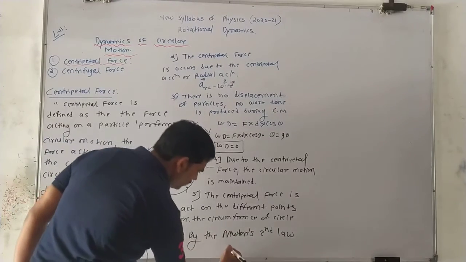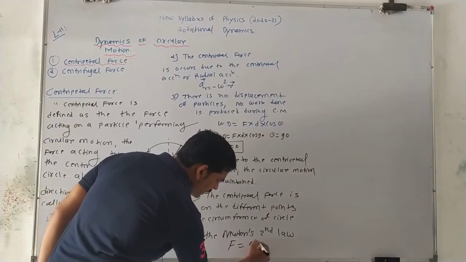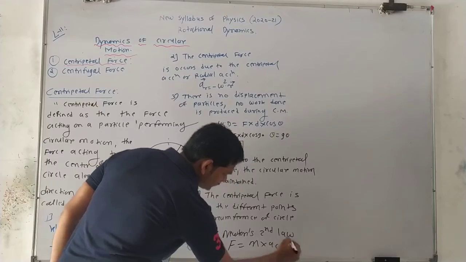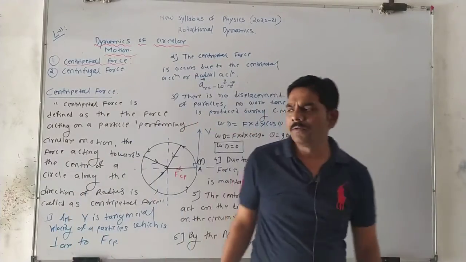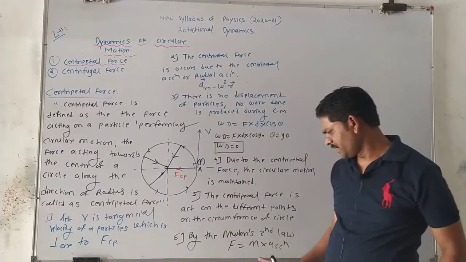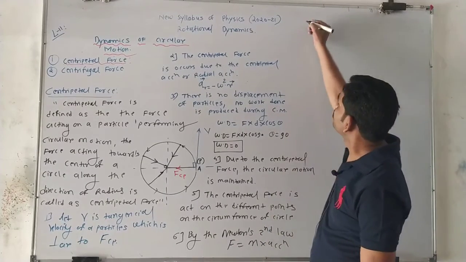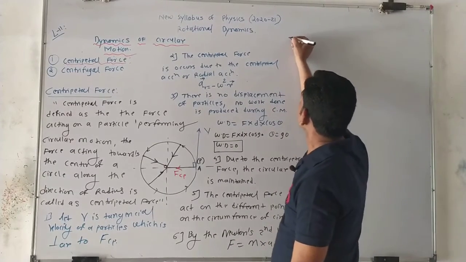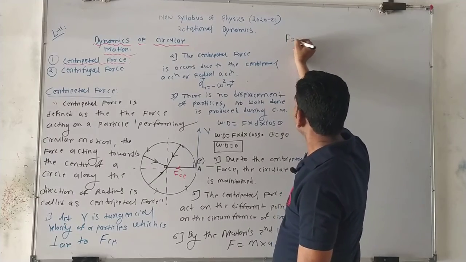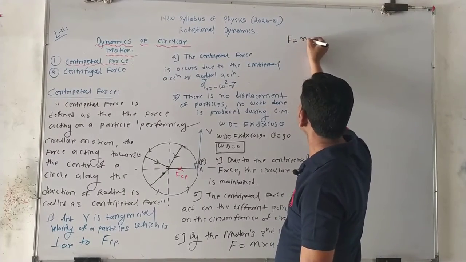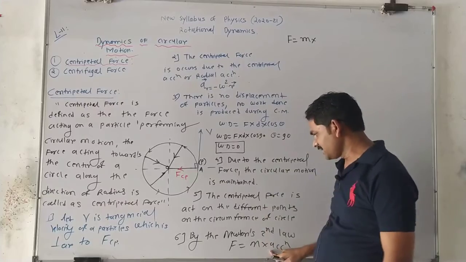So what is Newton's second law? Force is equal to mass into acceleration. This is the simple formula which is always used for various numericals. So F is equal to m into acceleration. F is equal to mass, meaning the mass of the particle, into acceleration.